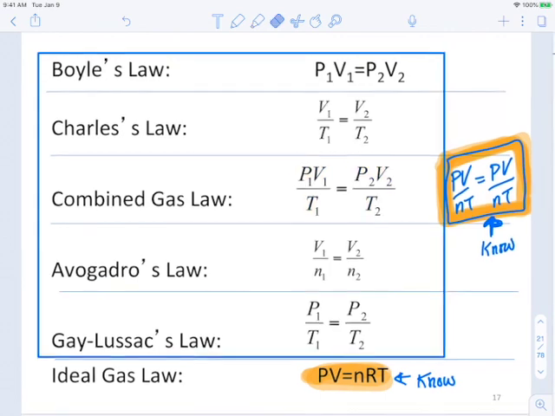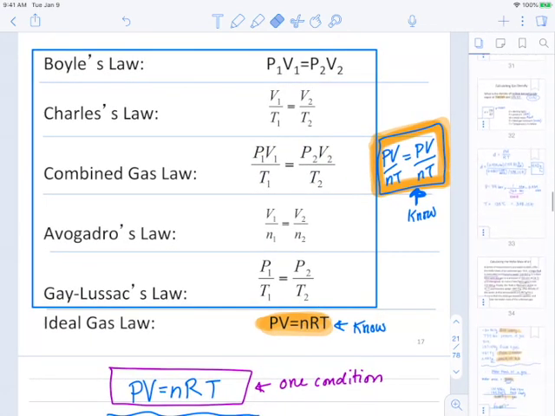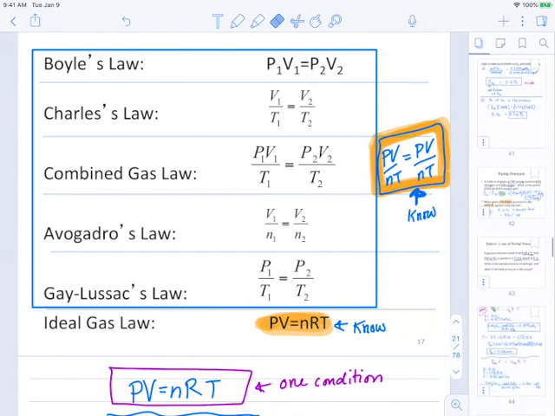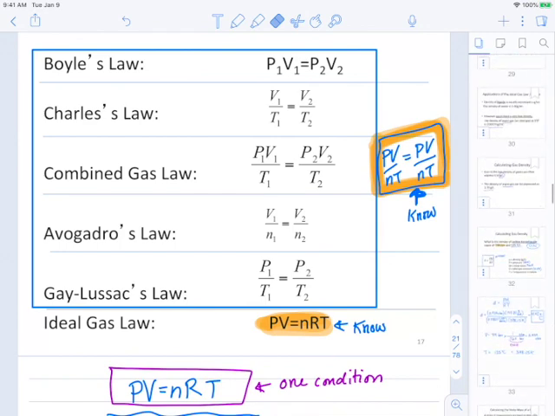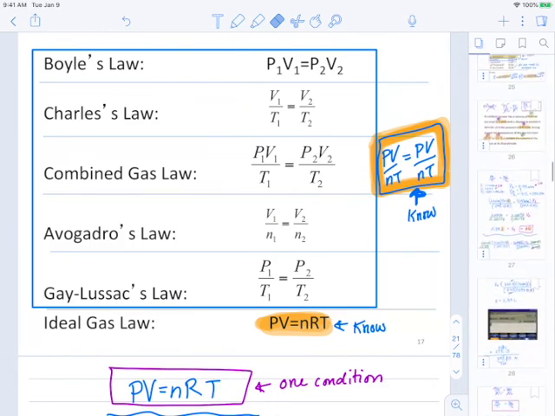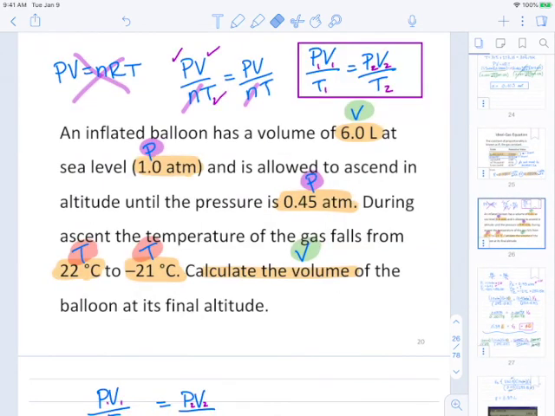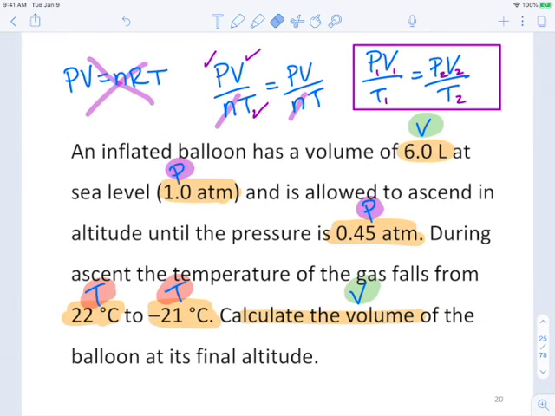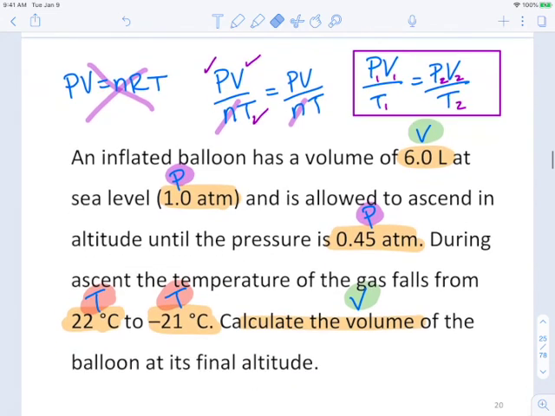All right, so let's go ahead and go back. Okay, so we decided that it was PV over nT equals PV over nT, again, because there's a before and after, or you could think of it as we had two pressures, two volumes, and two temperatures. Our problem did not mention moles, so we got rid of those moles, and we arrived at the formula that's in the purple box there, and that formula is going to be our combined gas law.